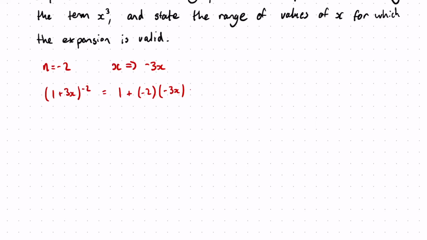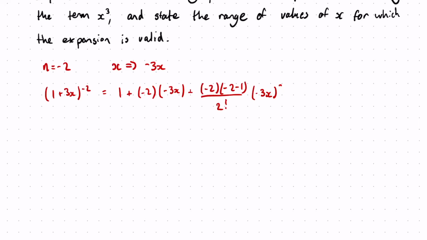Plus our n times n minus 1 over 2 factorial, so n is minus 2, n minus 1 is minus 2 minus 1, over 2 factorial, times our x value squared.